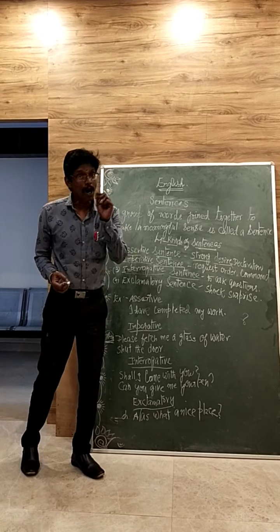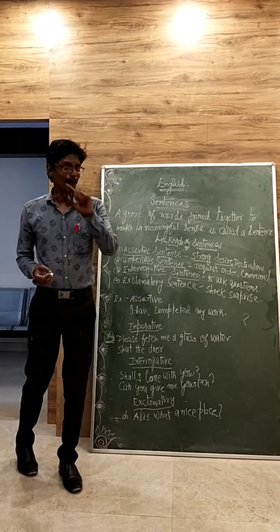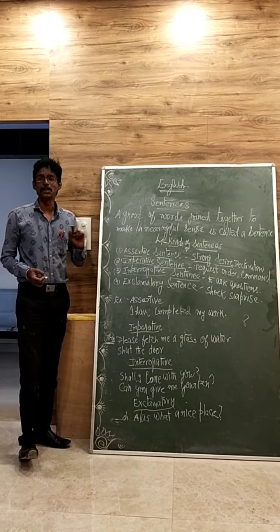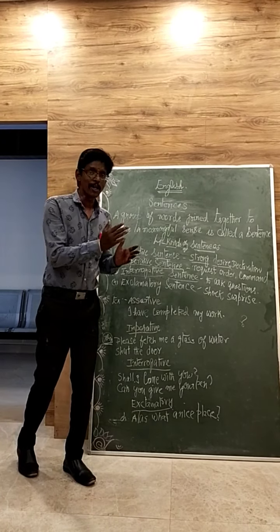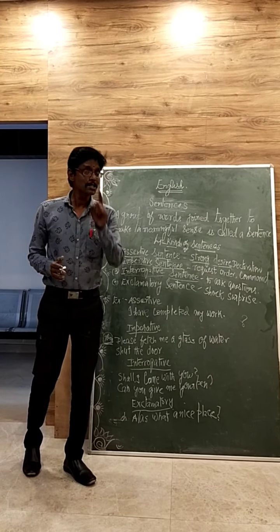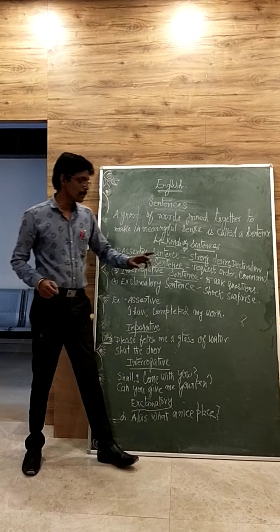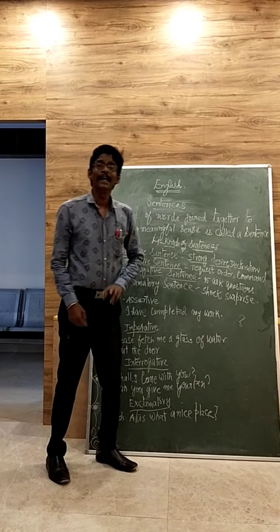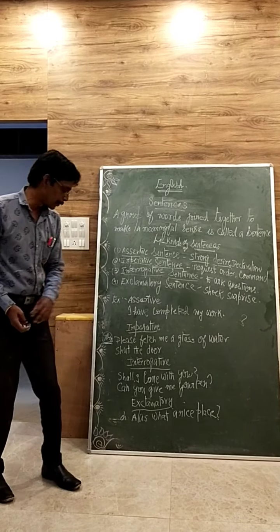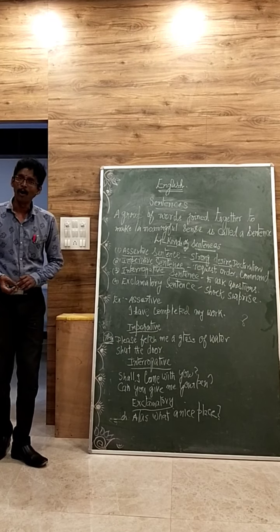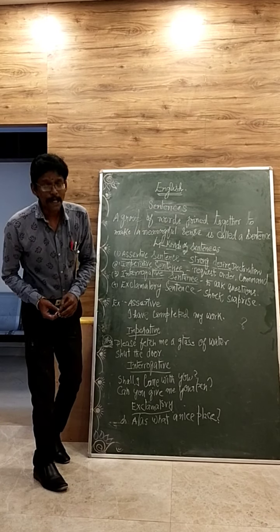This is the way to ask an interrogative sentence, because it is an interrogative sentence, not an imperative or an assertive sentence. For an interrogative sentence, we have to change our way of asking, the tone of asking, because definitely it is an interrogative sentence, and an interrogative sentence always ends with a question tag. Here I have given you the example: Shall I come with you? Can you give me your pen? All these sentences come under interrogative sentence.